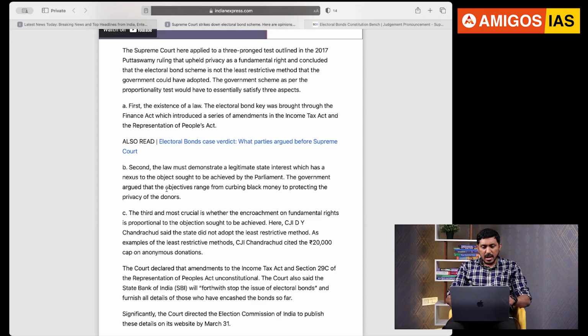The government argued that the objectives are curbing black money and protecting the privacy of donors, because sometimes they can be targeted if it is known outside which donor is donating what money to political parties. If other political parties know this, they may target the donors. This is the point the government has mentioned. This is the objective you want to achieve by bringing the electoral bonds. That means a connection has to be there, a rational nexus between the object and the scope, whatever you are applying there. Third one is what?